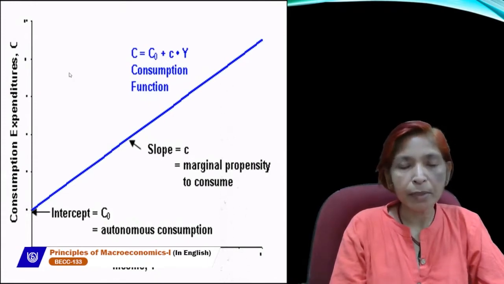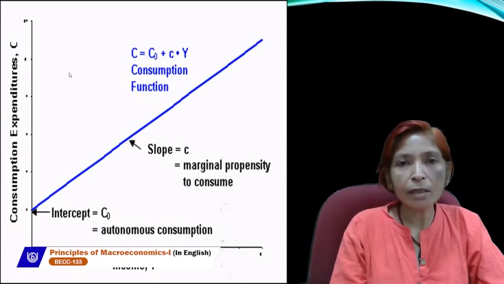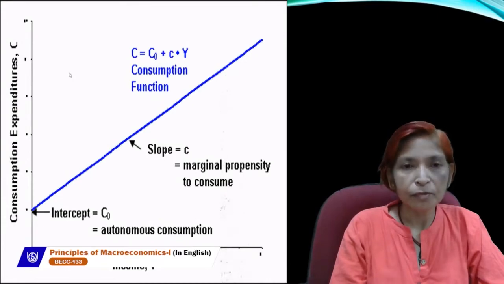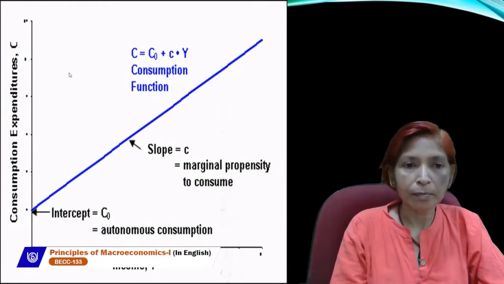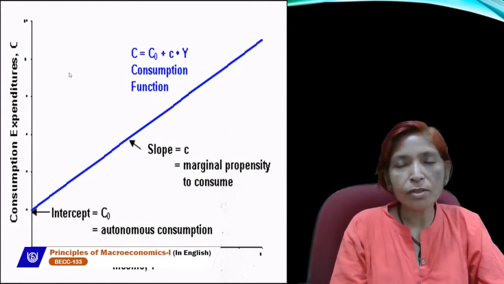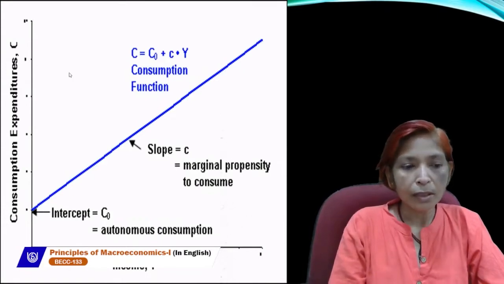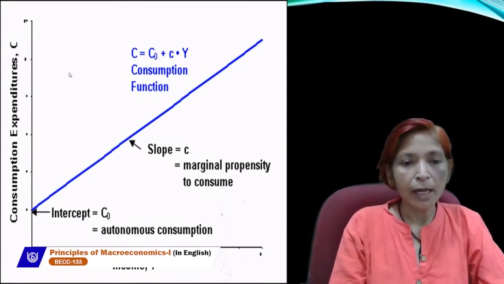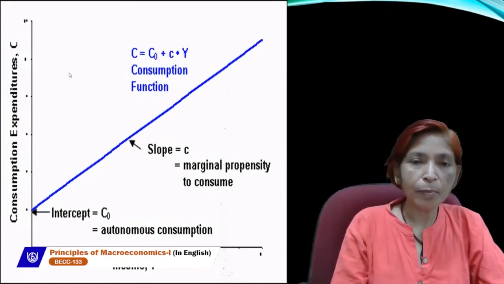And in this, small c is indicating marginal propensity to consume, which is the ratio of change in consumption and change in income. And marginal propensity to consume is multiplied with income, that's why here c is multiplying by Y. So this is the consumption function. Here C0 is autonomous consumption and small c is denoting marginal propensity to consume.